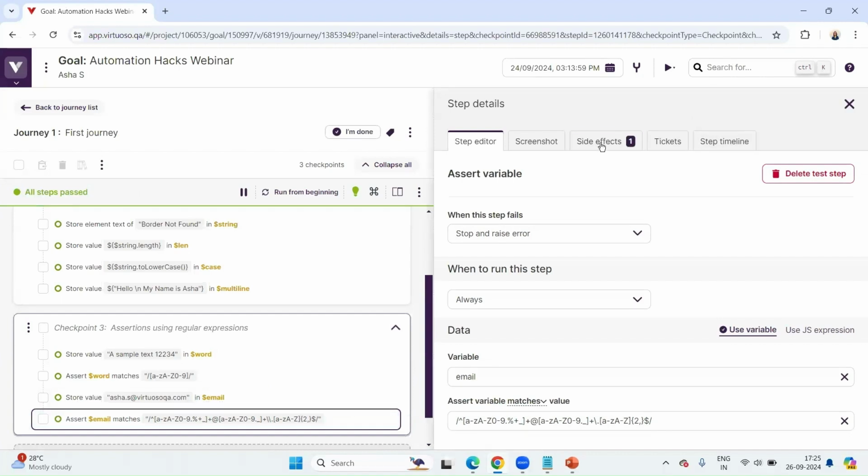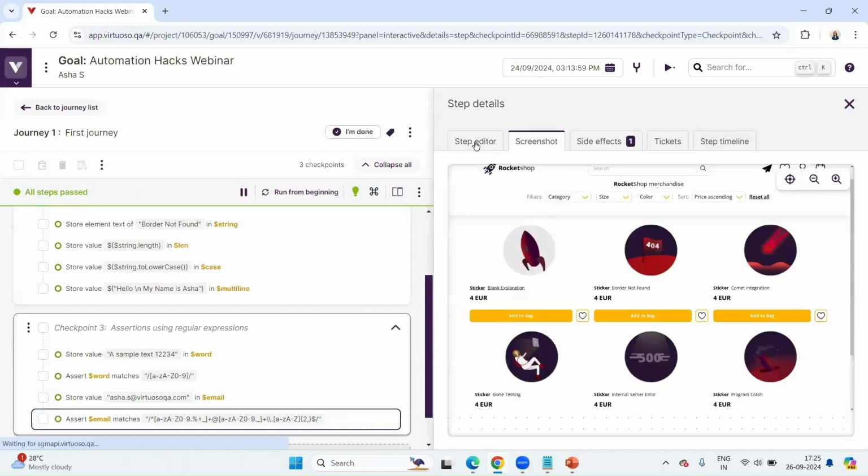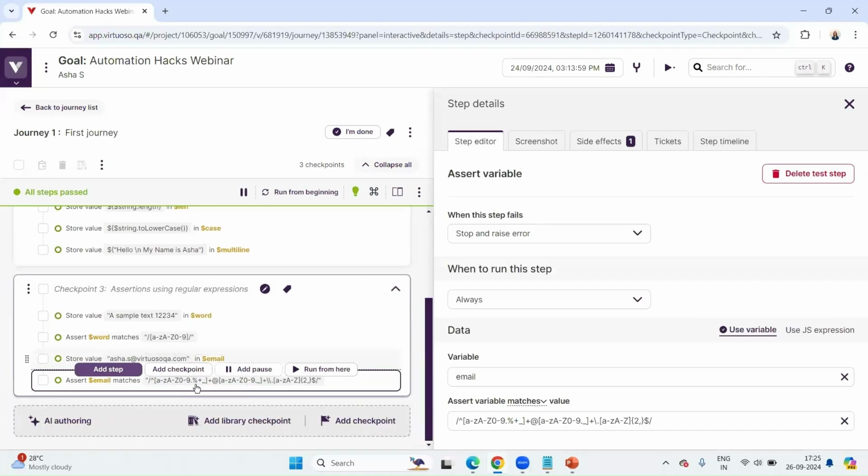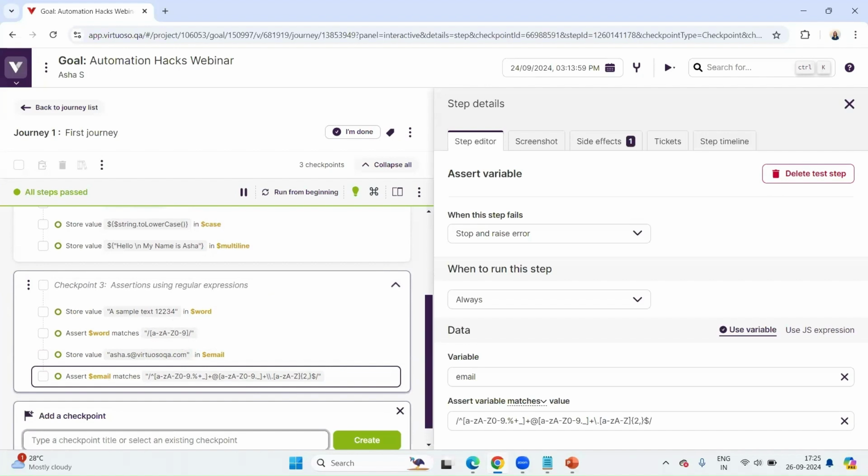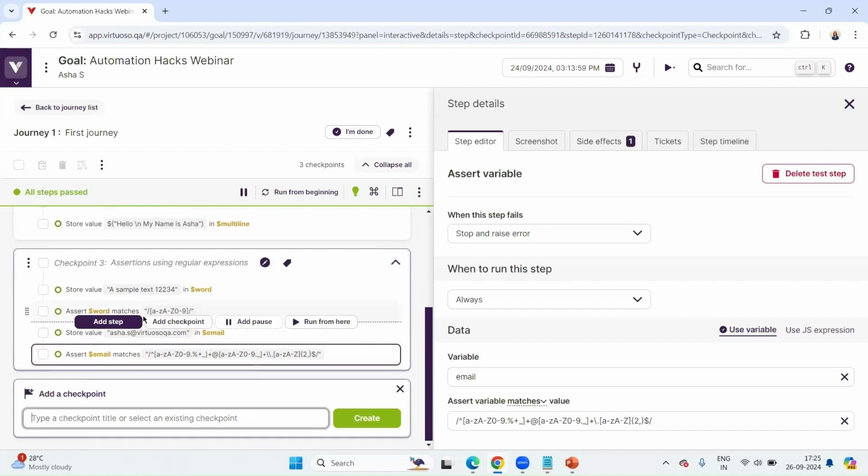Okay. Now, if you can see, it should be saved, saying the pattern has been matched. Sorry about that. Let's now check the next use case, that is extracting the number from a string. That's basically the most common one nowadays. The most common use case would be taking an order number from a string of data, or taking an OTP from a set of characters that also has alphabets.